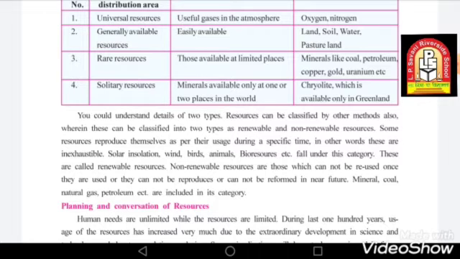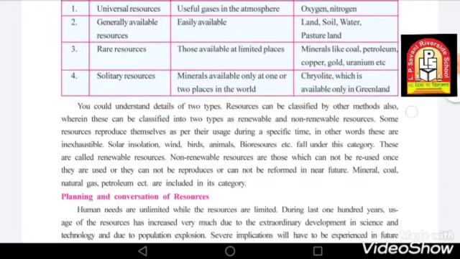Renewable resources are those resources which we can use again, and non-renewable resources are the resources which are readily available but are not being reused or recycled.